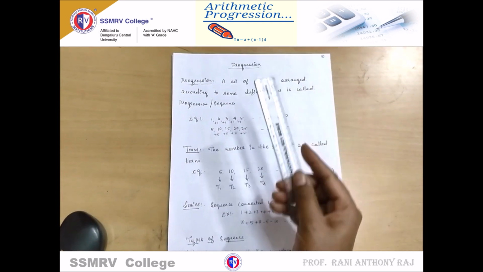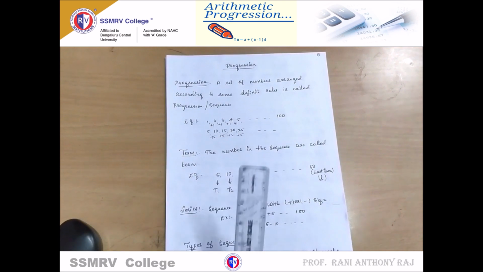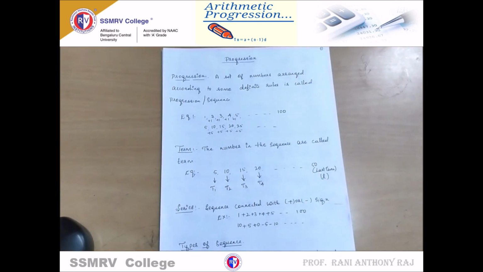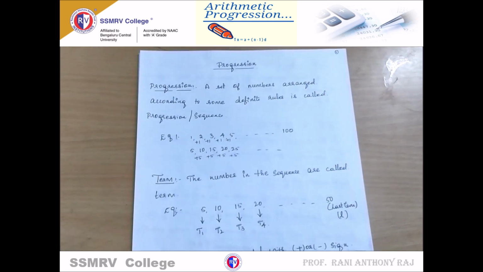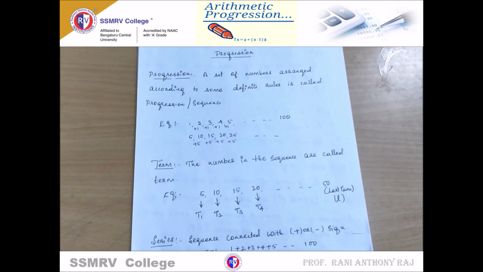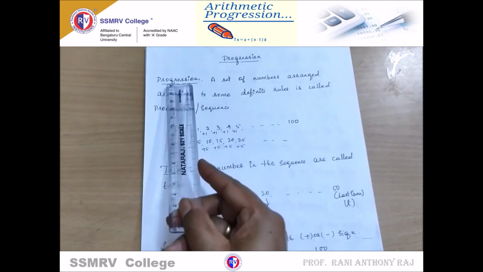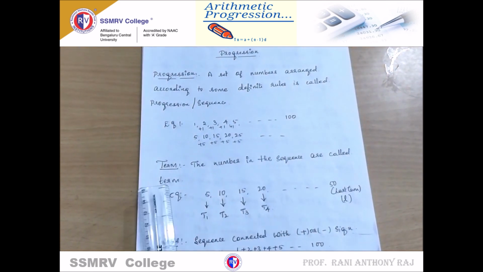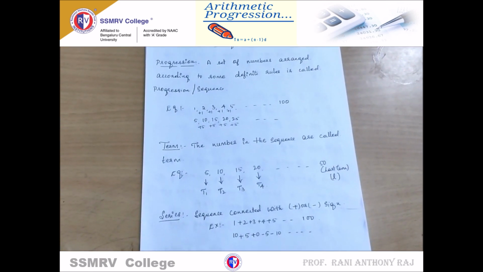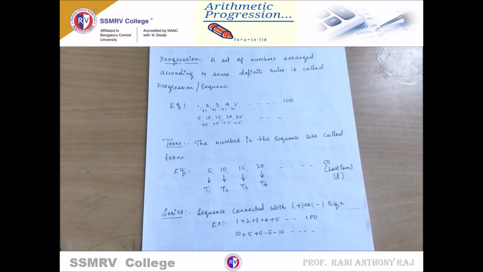Progression. It's the fifth chapter in Business Analytics, Chapter 5. Progression: a set of numbers arranged according to some definite rules is called a progression, which means that when a set of numbers is arranged according to a sequential order, it is called a progression. Next, term: the numbers in a sequence are called terms. It is arranged according to a sequential order.